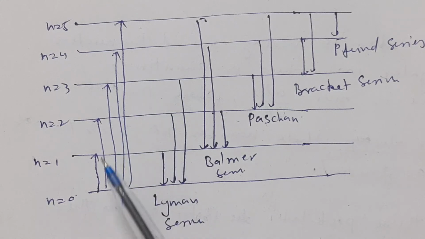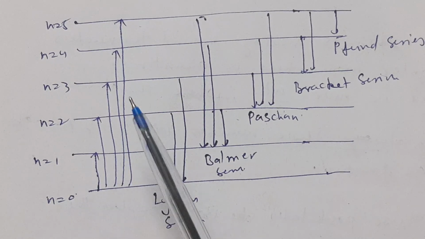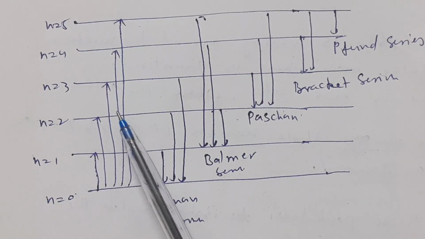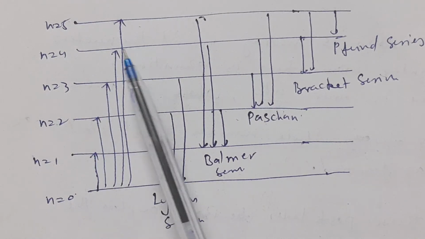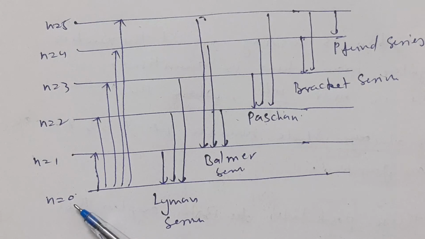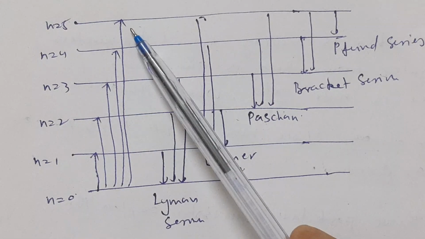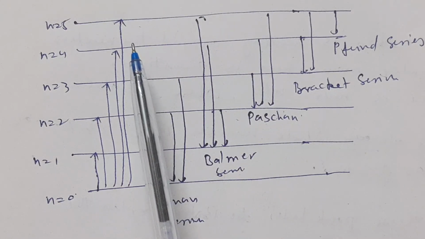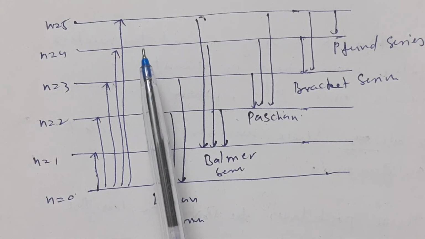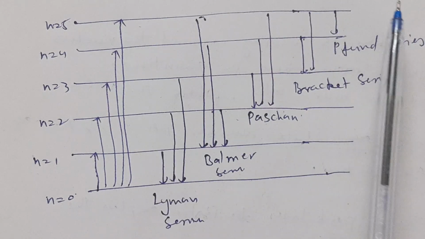If the atom absorbs less energy, then its electron goes into the lower energy state. But after absorbing energy, when electron goes from ground state to any higher energy state, the atom comes in the excited state, and for stability it emits some energy.